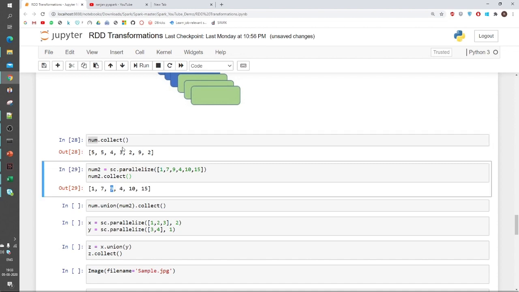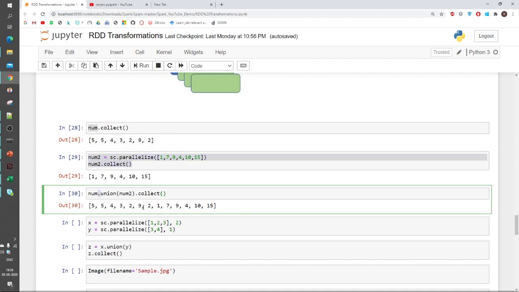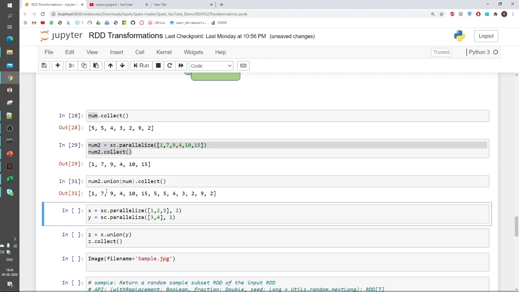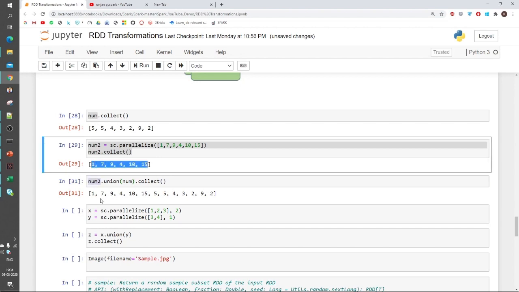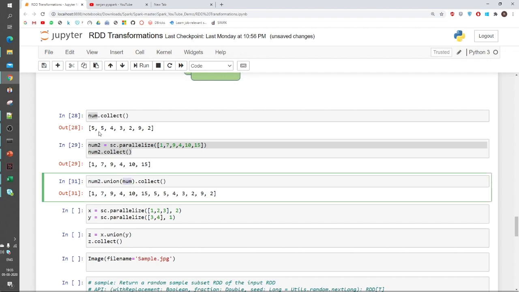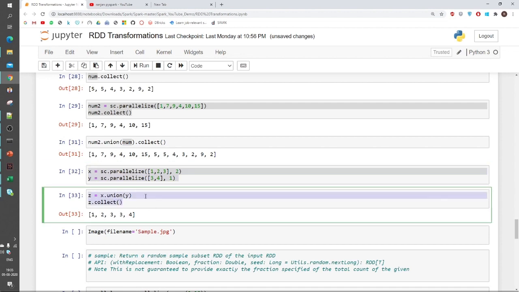When I apply union, first it will join both RDDs. It will just combine both data sets, irrespective of whether an element is repeated or not. If that is repeated, it will just show me twice or thrice. So here I have combined num2 and num, and it has done like this. Here order does not matter. If I apply num2 here and num here, the result would be the same. It would not be in order, because if I apply num2 first, it will just print this data first, and num is at the second level, so it will print the num data here. This is the key value pair that I will cover in the next slide.